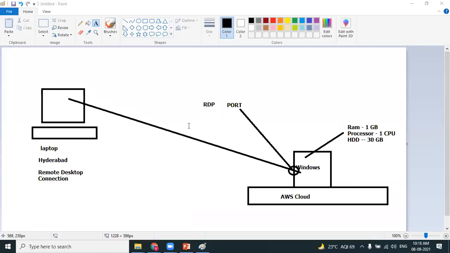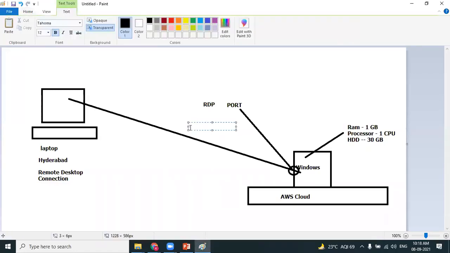Thanks for sharing the session, Sunil. My question is, what happens if I lose the decrypted password? Once you have the key pair with you, Sharmendra, you can upload the key pair and generate the password whenever you want. In case you lose the key pair, there is an option where we can regenerate it. That's not a big problem. You need to follow a 7-step process so that the key pair gets generated.